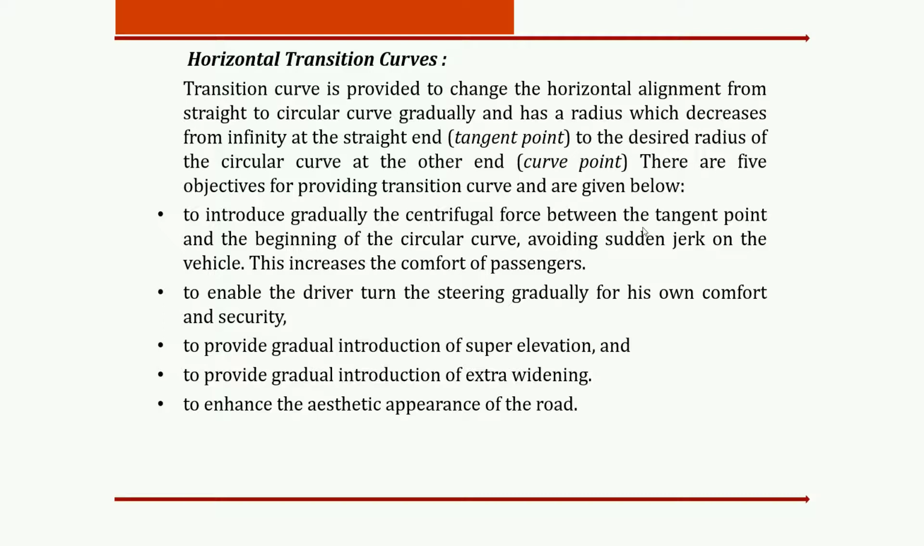Now we are going to discuss the horizontal type of curve, which can be called a horizontal transition curve. A transition curve is provided to change the horizontal alignment from straight to circular curve gradually, and has a radius which decreases from infinity at the straight end, which is called the tangent point, to the radius of the circular curve at the other end, which is called the curve point. There are 5 objectives for providing the transition curve. So it is very important to know why we are providing this transition curve.